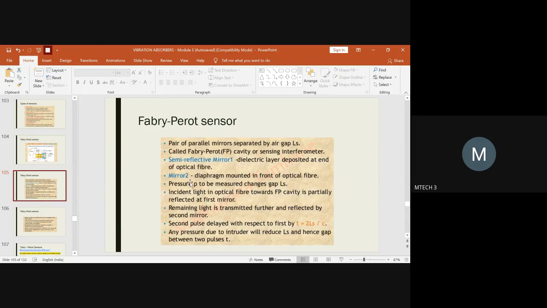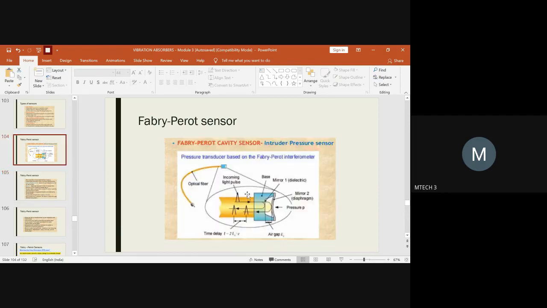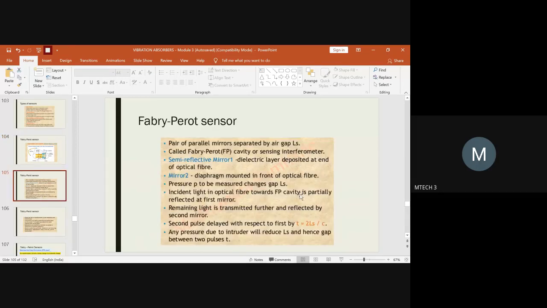L suffix S is the air gap. When the diaphragm moves in, the air gap will reduce. When the diaphragm moves out and remains parallel to mirror 1, the air gap will be more. So there will be variation in L suffix S, which is nothing but the air gap between mirror 1 and mirror 2. You have to understand this.